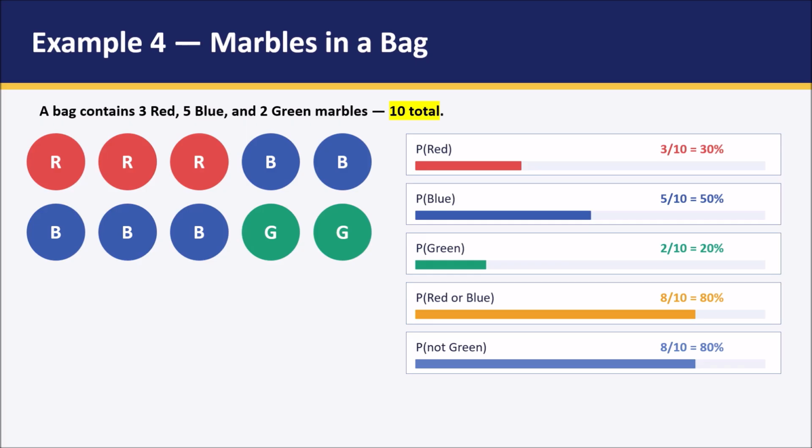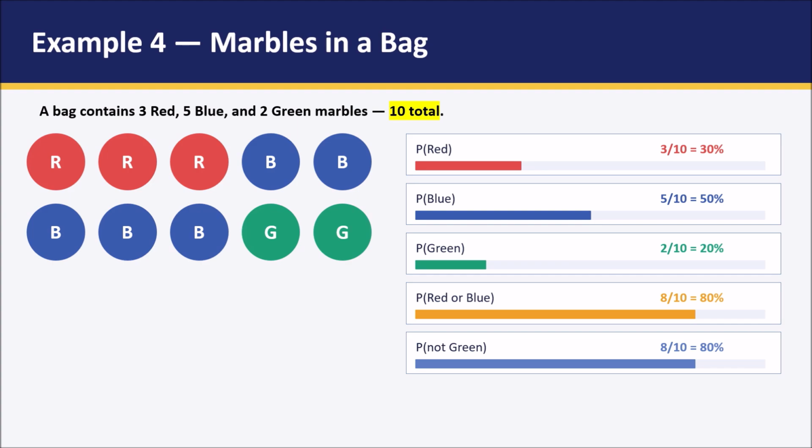Now coming towards a combination, probability of getting either red or a blue means we have to consider both the red as well as the blue. We are having 3 red and 5 blue, so the probability of getting either red or blue is 3 plus 5, which is 8 out of 10, which is 80%. So similarly, what can be the probability of getting blue or a green marble from this case? We know that blue is 5, green is having 2, so 5 plus 2 is 7. 7 out of 10 or 70% is the probability of getting a blue or a green marble from this bag.